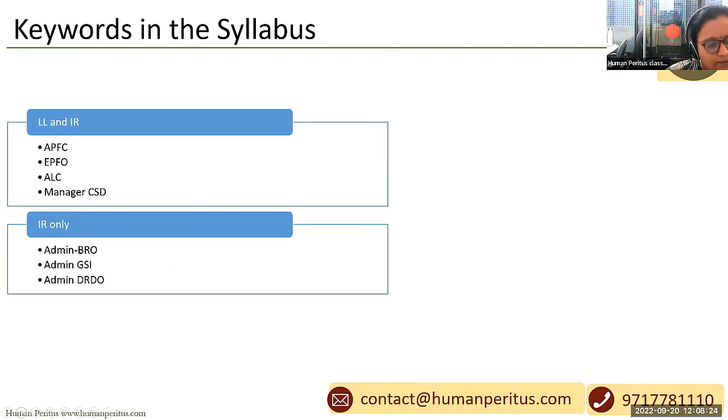Based on this, we have analyzed that in 4 of the UPSC exams, APFC, EPFO, ALC, Manager CSD, the keywords in the syllabus are labor laws and IR. And in other exams of UPSC like admin BRO, admin GSI, admin officer DRDO, the keyword is only IR. Okay.